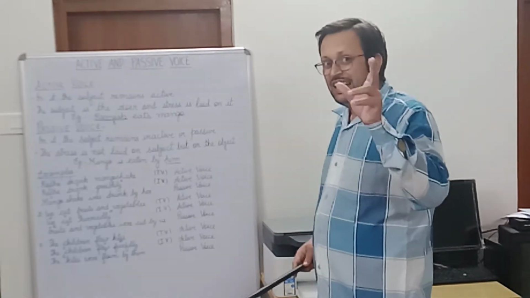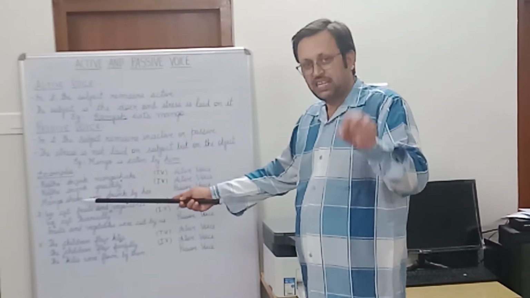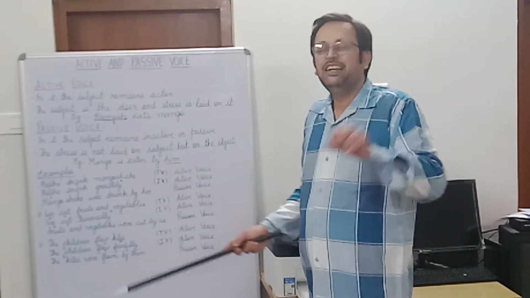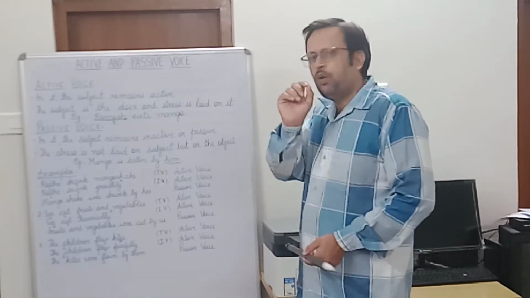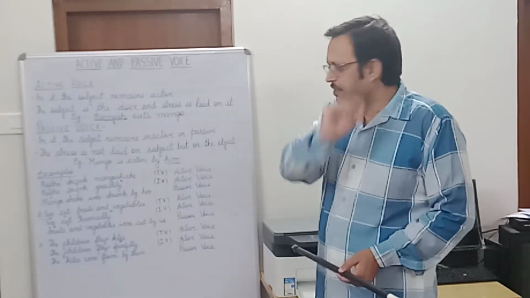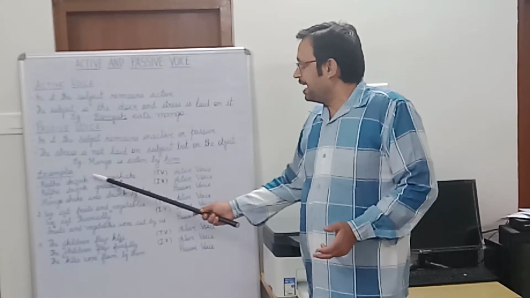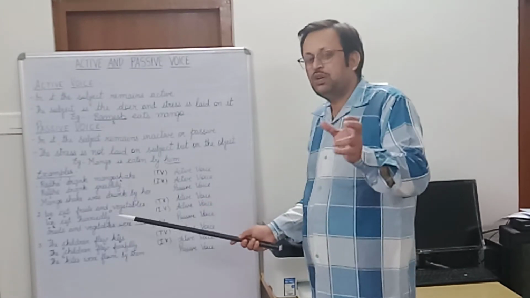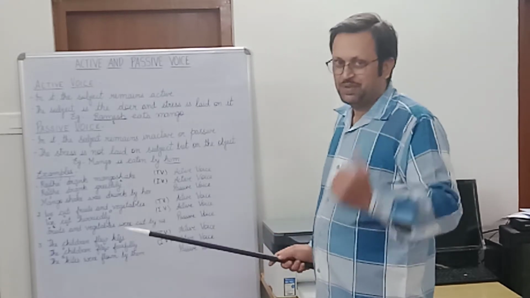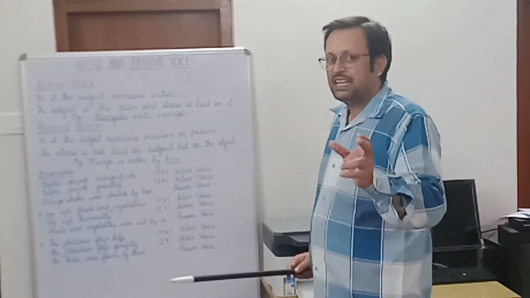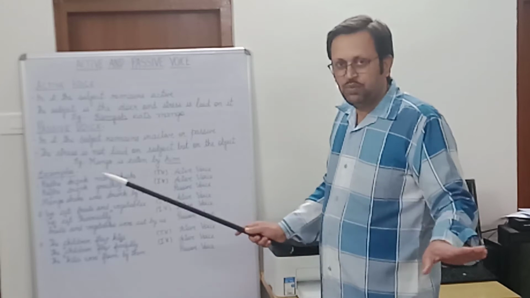So here we should remember that Radha, as she is actively doing, it's an active voice sentence, but here the verb is intransitive. So my dear students, please pay attention to a very important piece of information that I'm sharing with you. Only and only active voice sentences having a transitive verb can be converted into passive voice sentences. Any active voice sentence having an intransitive verb cannot be converted into a passive voice sentence at any cost.